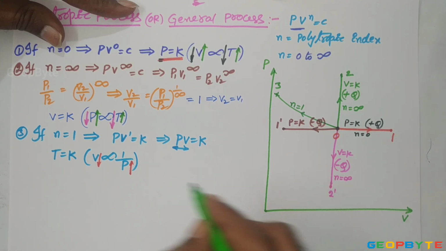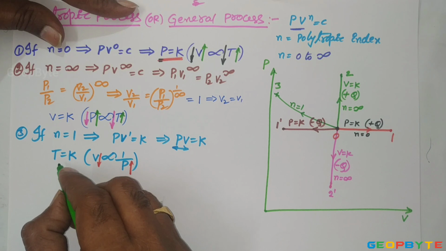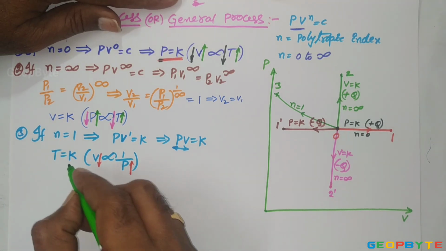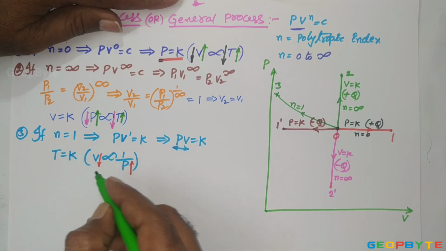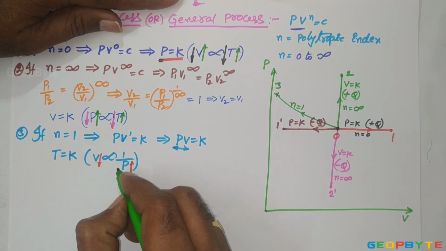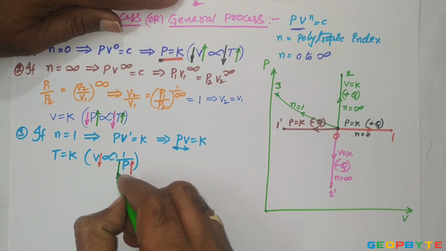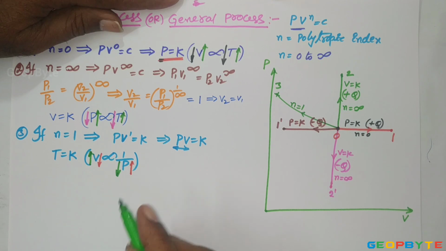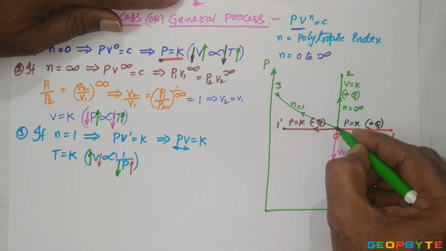Similarly, if the isothermal process is expansion, as we know, isothermal expansion is possible by adding the hot source. During the expansion, pressure decreases but volume increases. Then the isothermal expansion looks like this.